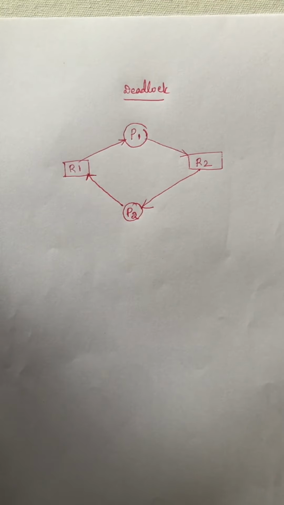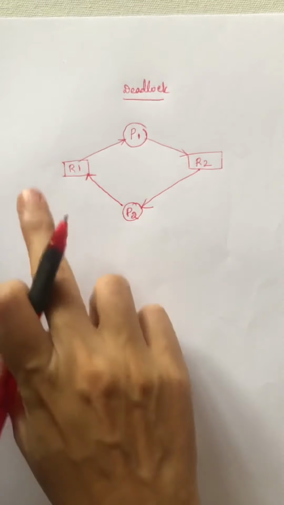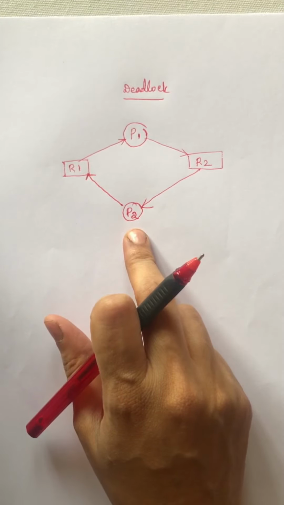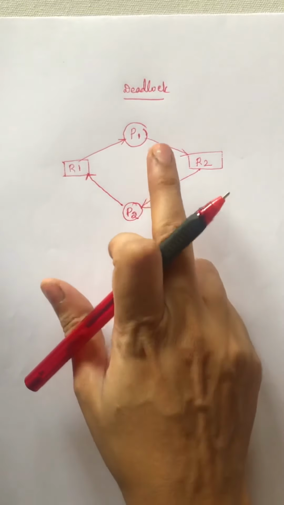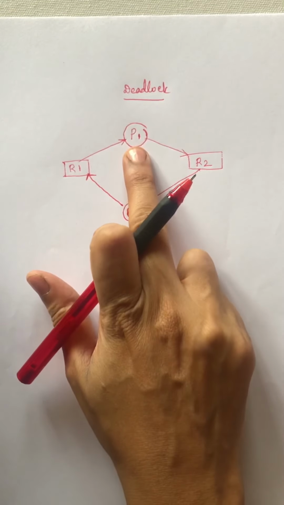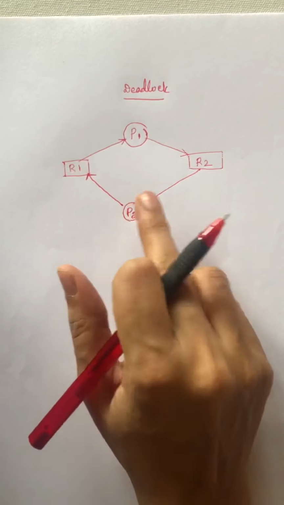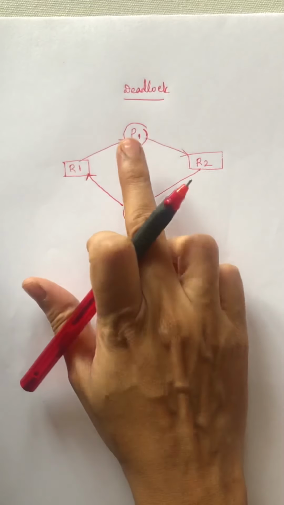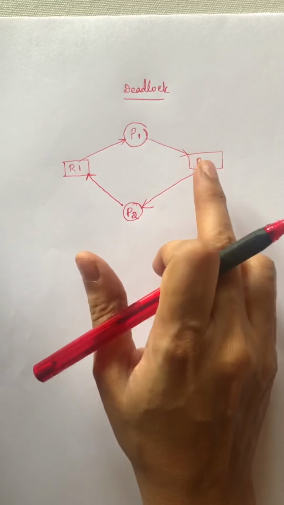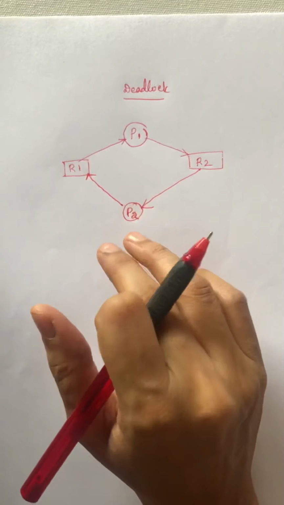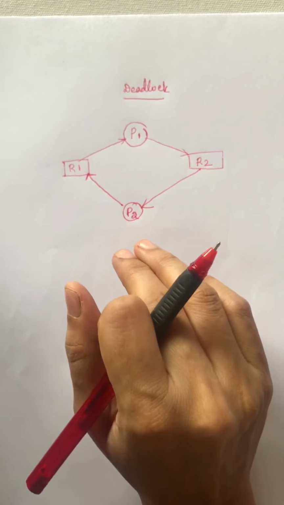So coming to the definition of a deadlock, a set of processes like P1 and P2 are said to be in deadlock when process P1 is holding resource R1 and P2 is holding resource R2 and each is waiting for additional resources, like R2 and R1, which are acquired by another process. So this condition is called a deadlock.